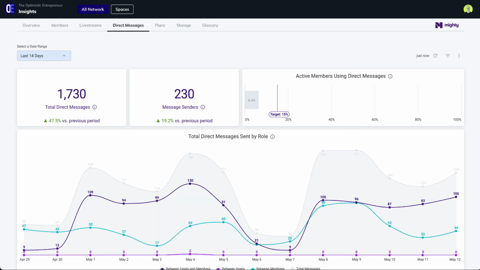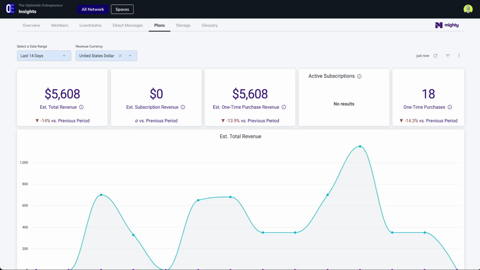This dashboard shows one-to-one and group messages among your members across your Mighty network. When you charge for access to your Mighty network, a set of spaces, or an individual space, you create a plan. This dashboard is the summary of your plans and revenue. You can go deeper and see active or canceled subscriptions, free trials, as well as subscription or purchase details.